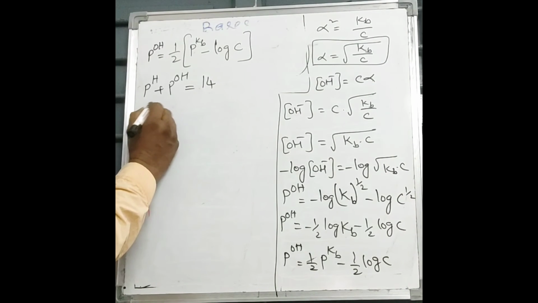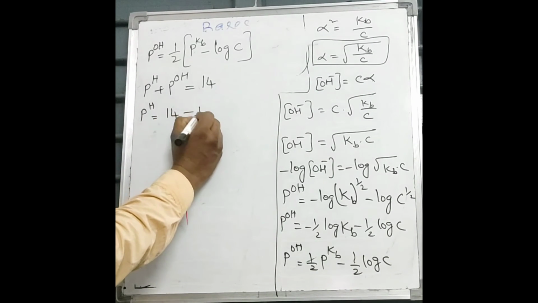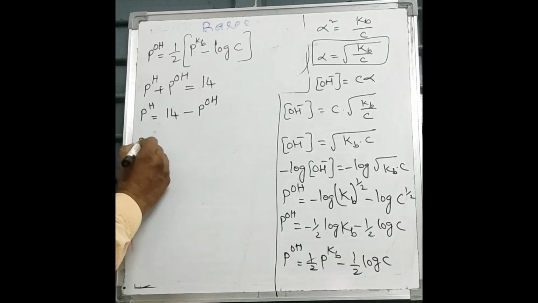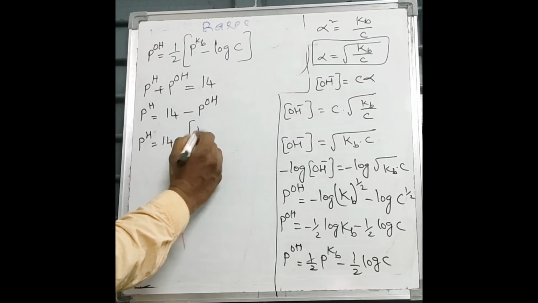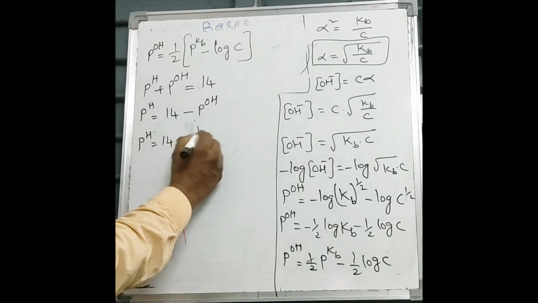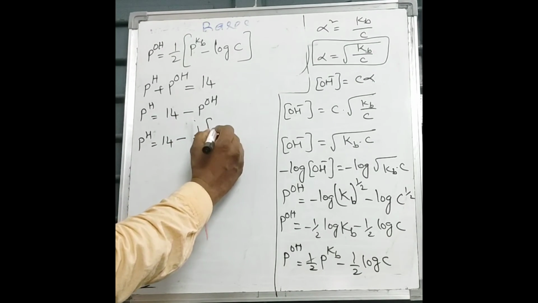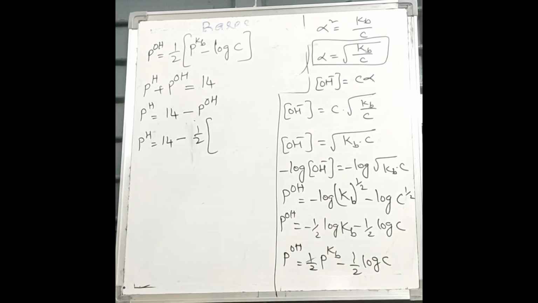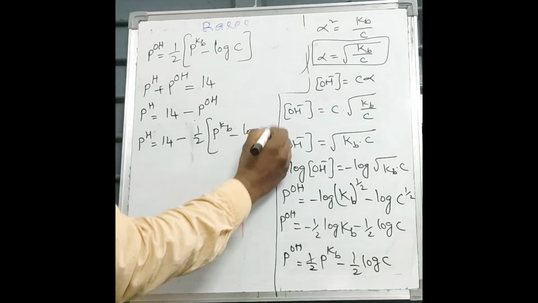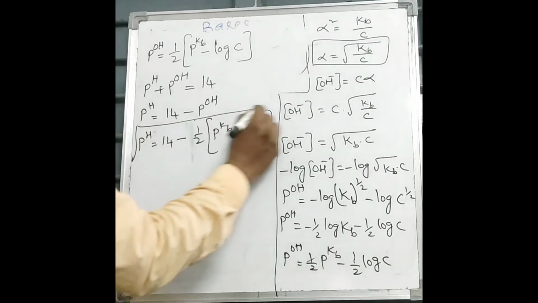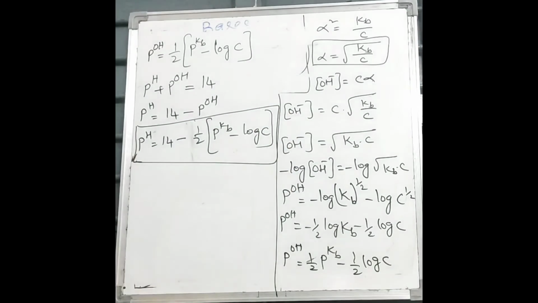Now pH of base equals 14 minus pOH. pH is equal to 14 minus, what is pOH here? 1 by 2, half pKb minus log C. So it is the formula used to calculate the pH of weak bases.